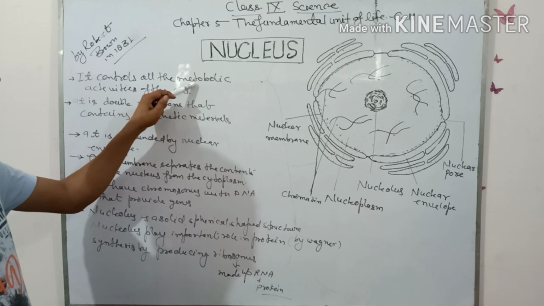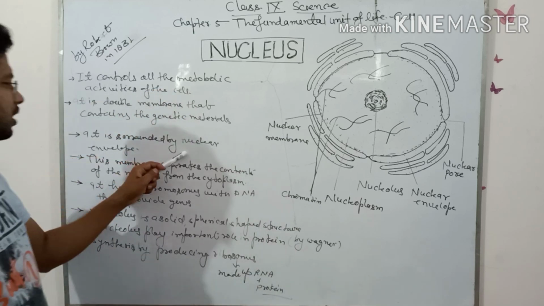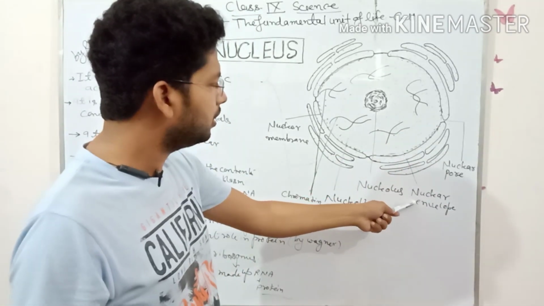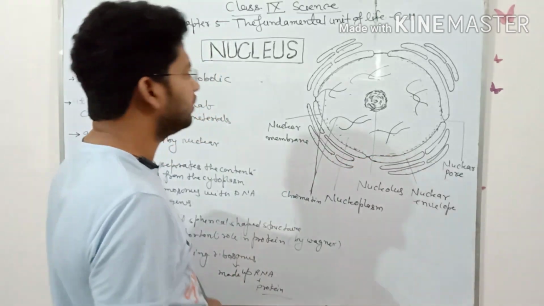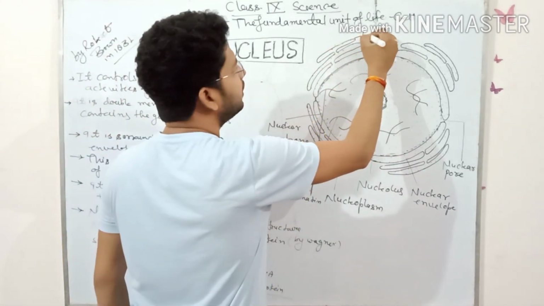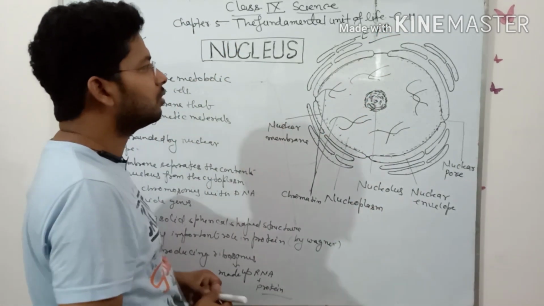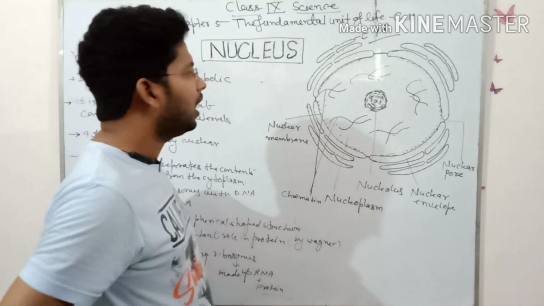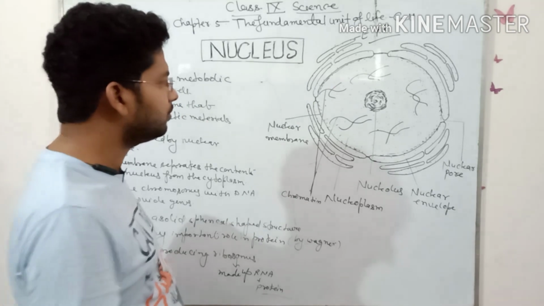It controls all the metabolic activities of the cell and it is surrounded by the nuclear envelope, which is bounded by the endoplasmic reticulum. The endoplasmic reticulum covers and protects the whole part of the nucleus.